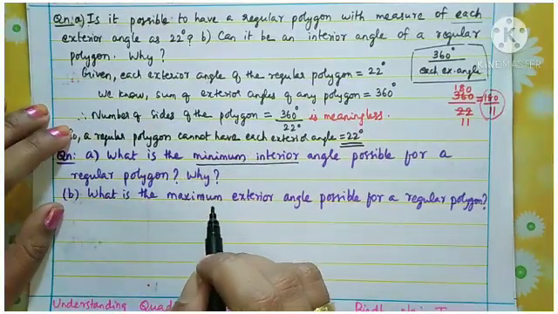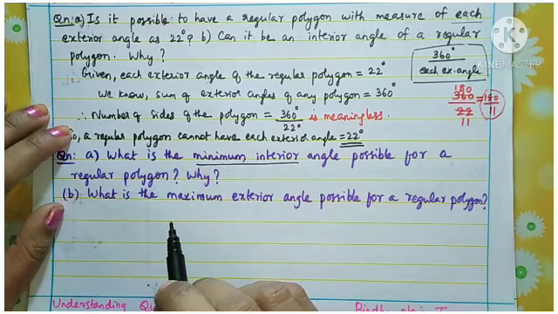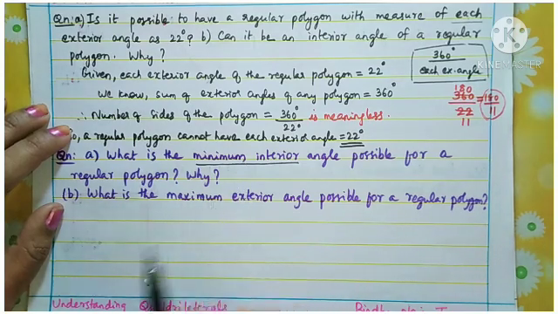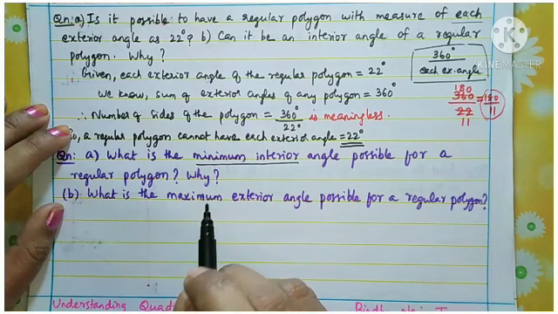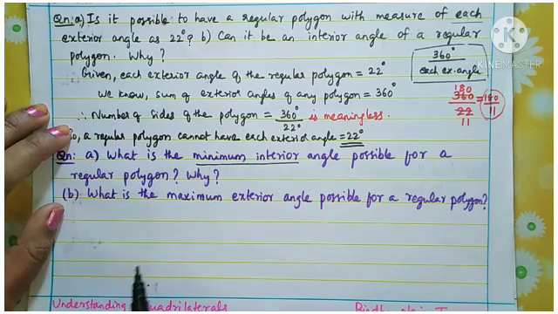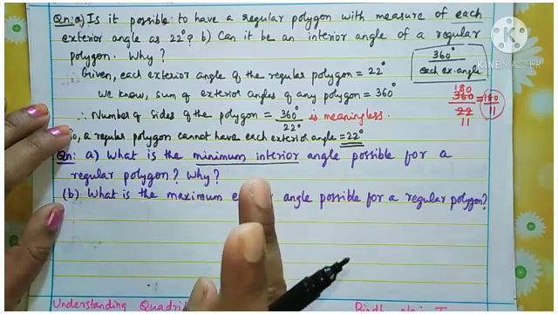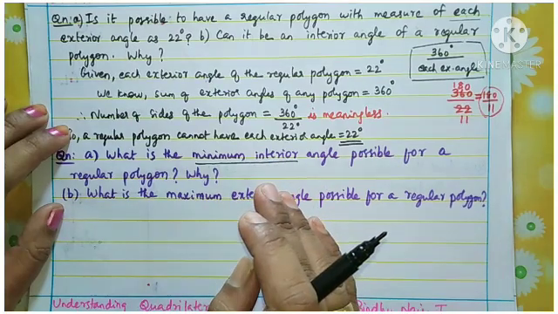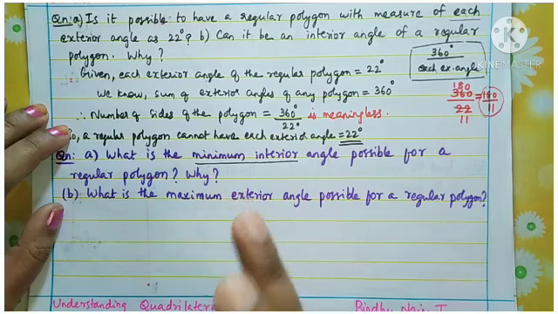Can you say which is the polygon with the minimum number of sides? Yes, very good. The minimum number of sides that can make a polygon is three, a triangle, because if there are two sides we cannot draw a polygon, but if there are three sides we can construct a triangle.